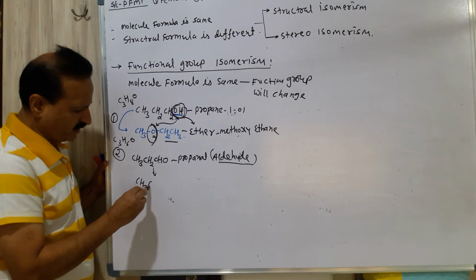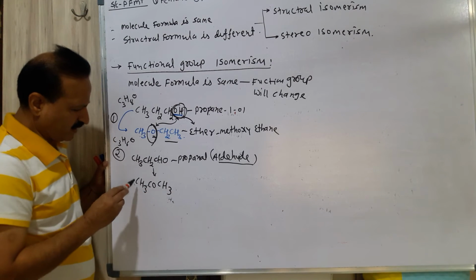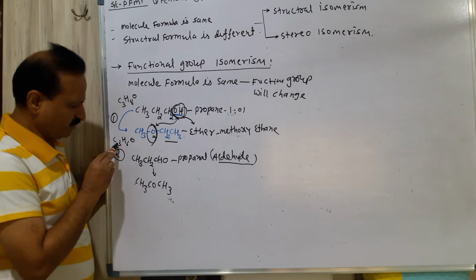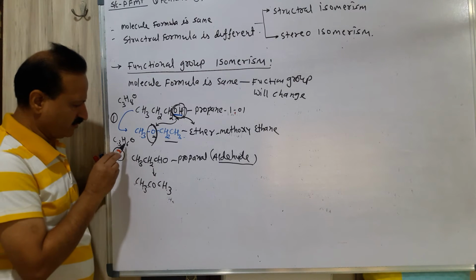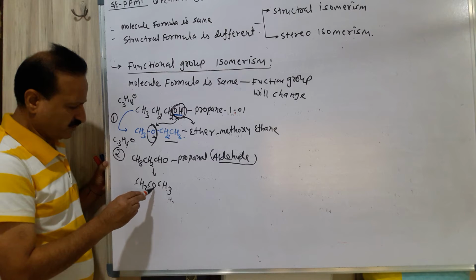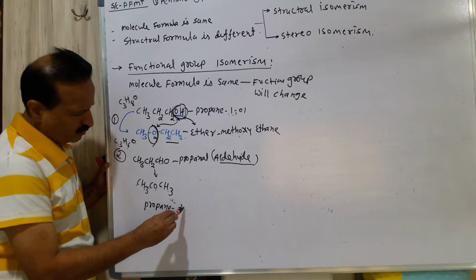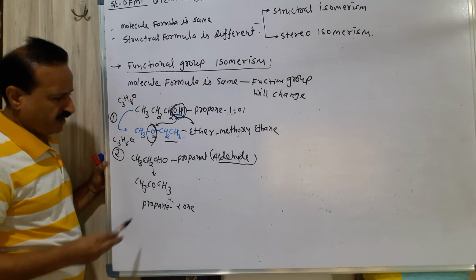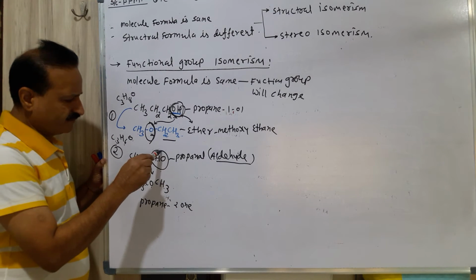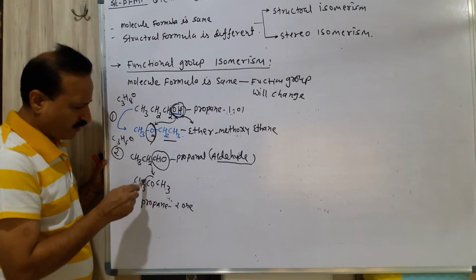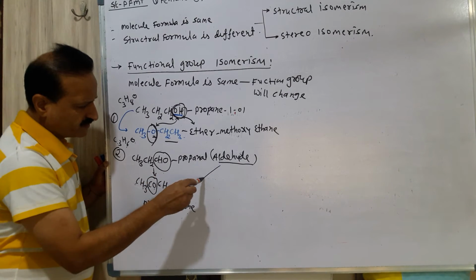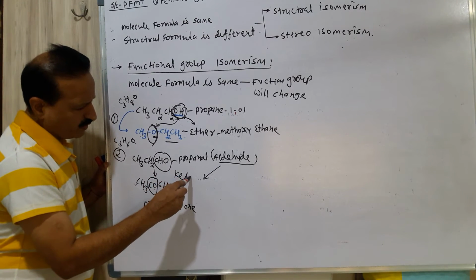This is CH3COCH3. Carbon 3, hydrogen 6, oxygen 1. This is propan-2-one. It means aldehyde is converted into ketone.